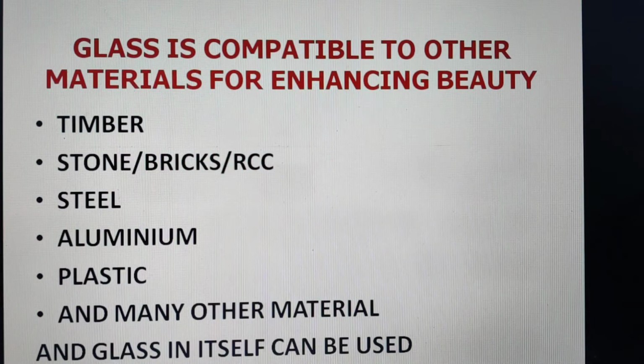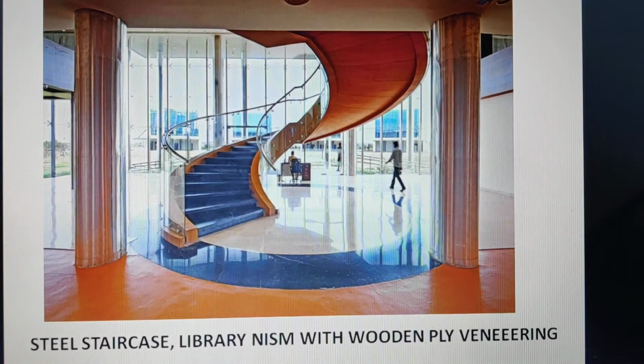And glass is compatible with other materials for enhancing beauty, that is an added advantage. You can use glass with timber, stone, bricks, RCC, steel, aluminium, plastic and many more materials. And glass in itself can be used with very small fixtures. You see this staircase, this was a steel staircase which has been provided with some sort of glass, a small amount in the balustrade, and then this has enhanced the beauty.